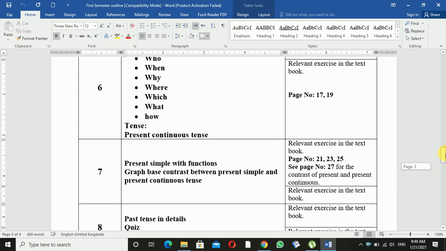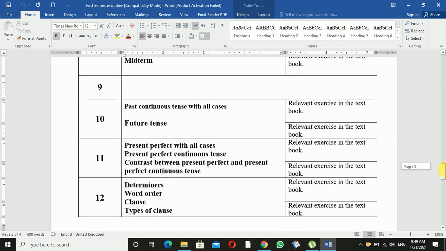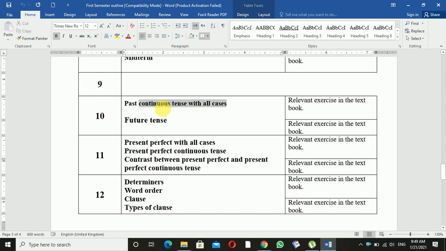Now in the previous video, we talked about past continuous tense, and we also discussed all the cases. Approximately 9 cases of past continuous tense were discussed in the previous lecture. I hope you benefited from the usages. If you have any questions regarding any usage of the past lesson, you are most welcome to put your question forward, and inshallah I will try my best to get your question answered.